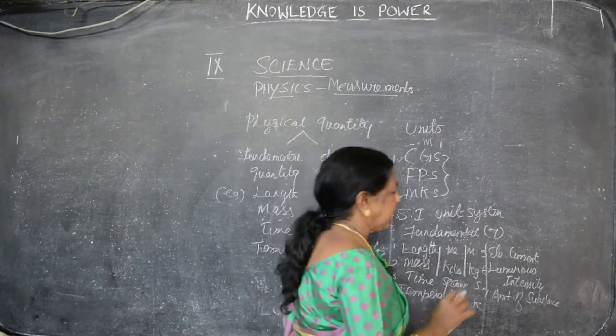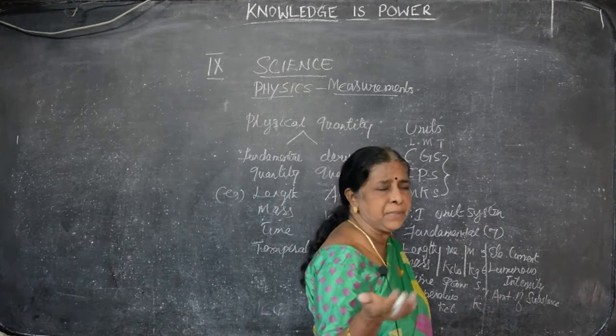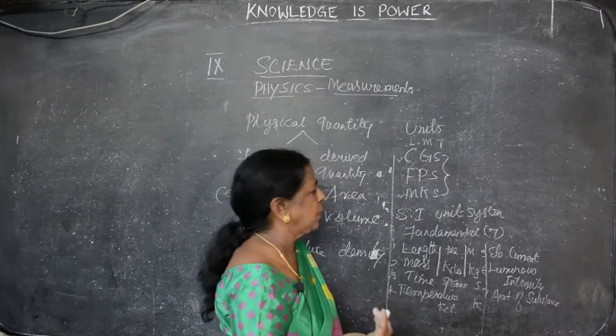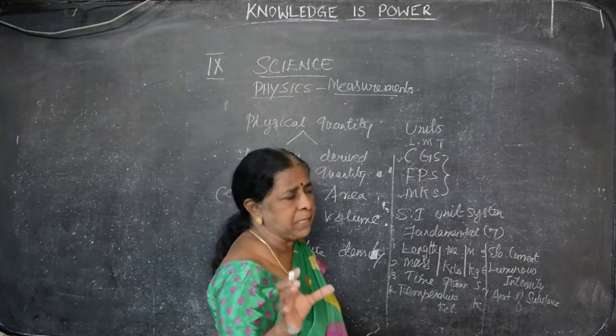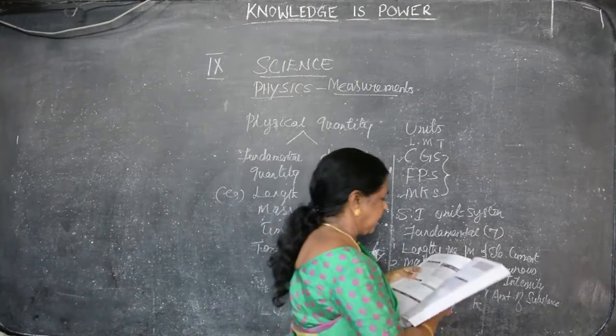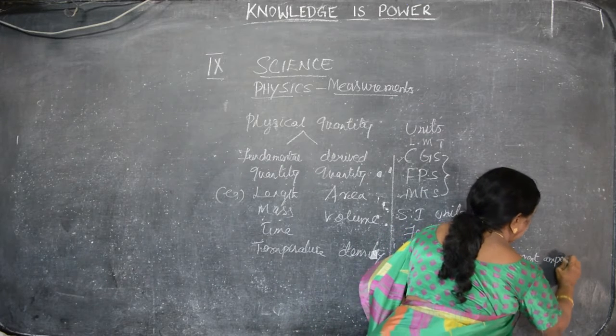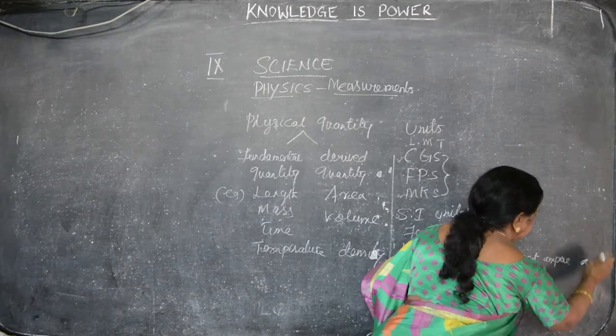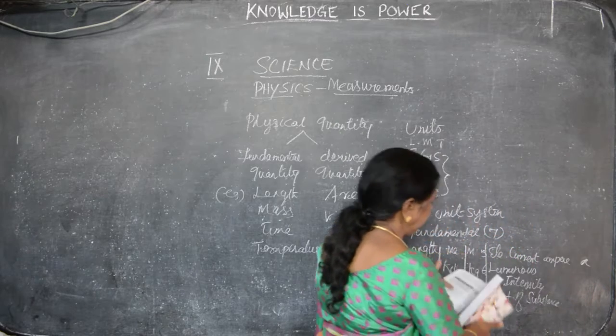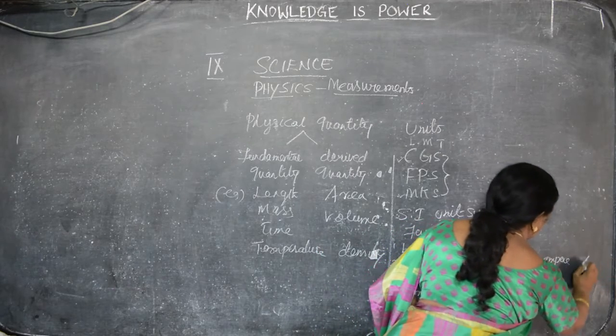And next one is electric current. How much of electricity? Even we are using every day in our houses electricity. No? So, electric current, what is the unit of that electric current? That is ampere. A. Sorry, it should be in caps.